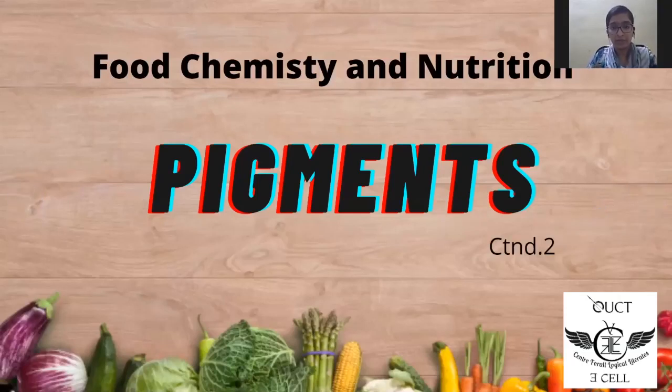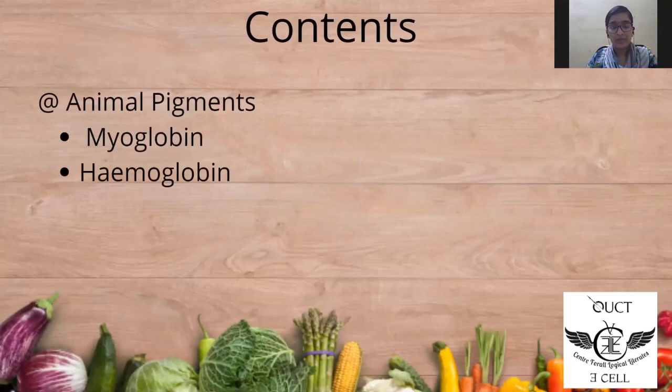I am Pavana Chennupati. Today we are going to discuss the topic pigments. In the previous video, we discussed the pigments which are important in the food industry and their classification, and we discussed briefly about the plant pigments. Today we are going to discuss the animal pigments, that are myoglobin and hemoglobin, which are important for the GATE syllabus.